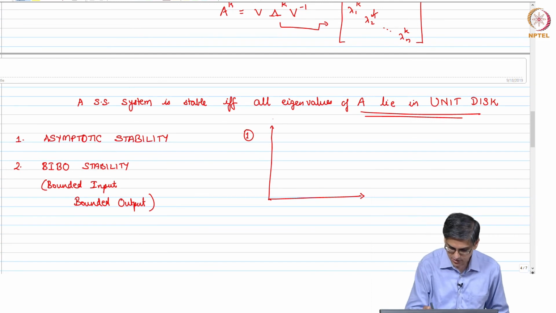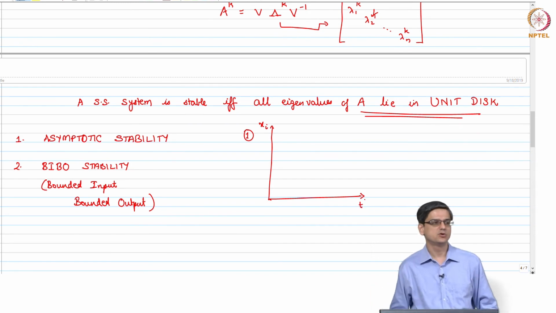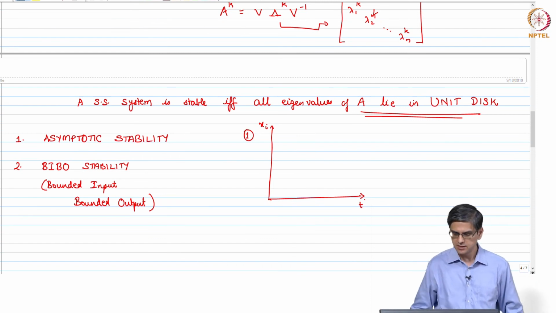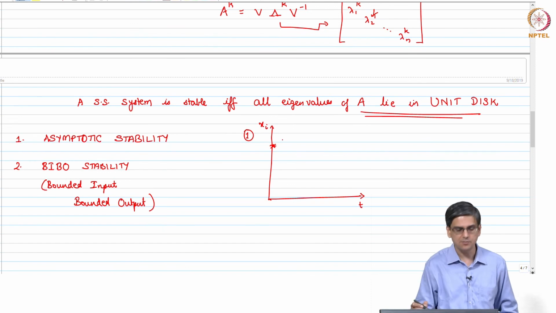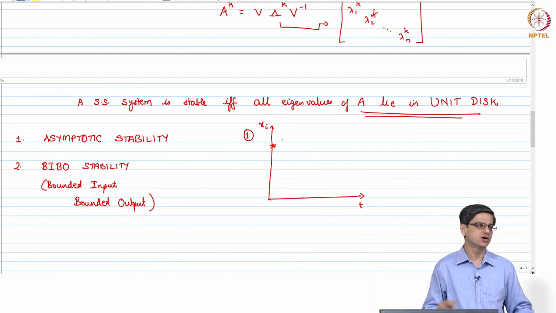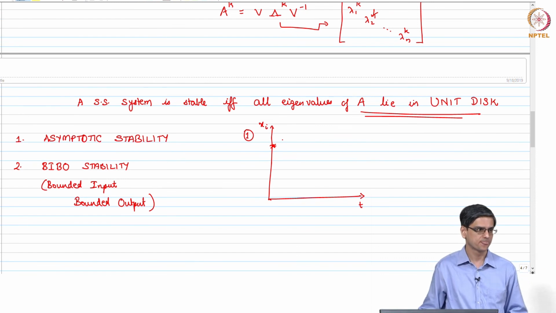Asymptotic stability basically means that, let us say you have your x, and at time 0 you start at some arbitrary point in your n dimensional space. I am just plotting one of those x's. Okay.